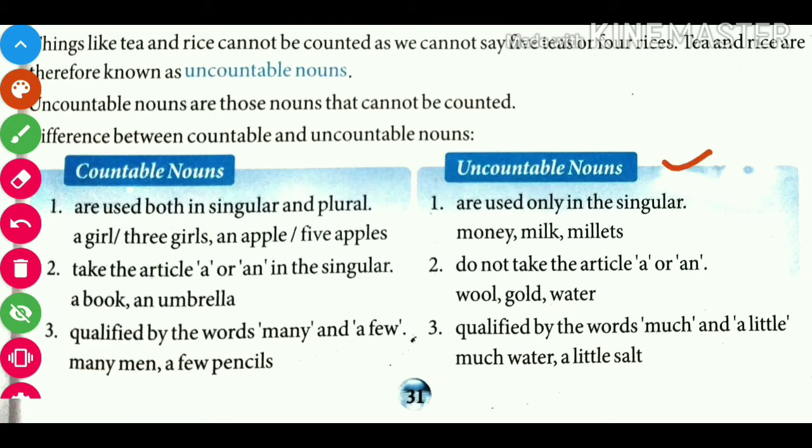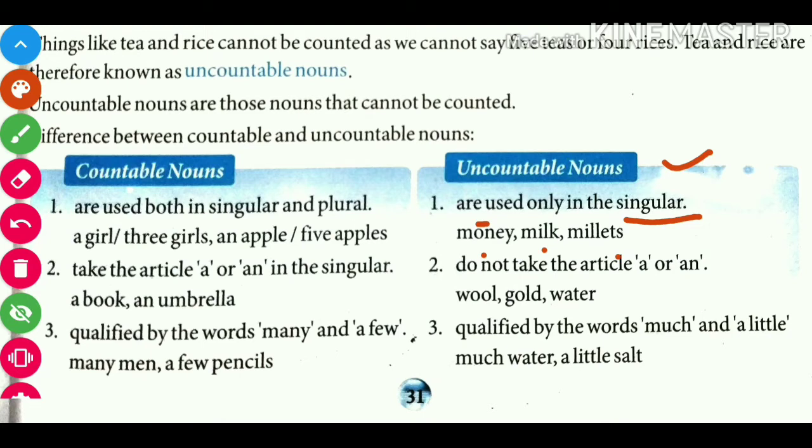Now uncountable nouns. Uncountable nouns are only used in singular. For example, money, milk, millets. We can't say monies or milks. So in uncountable nouns we can't use the plural form of the noun.